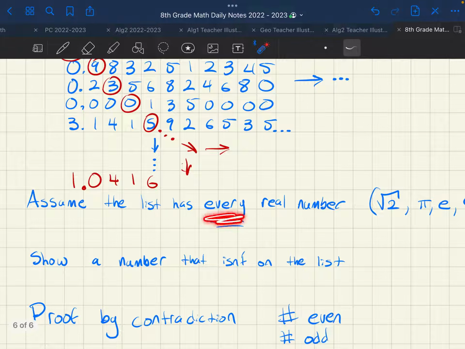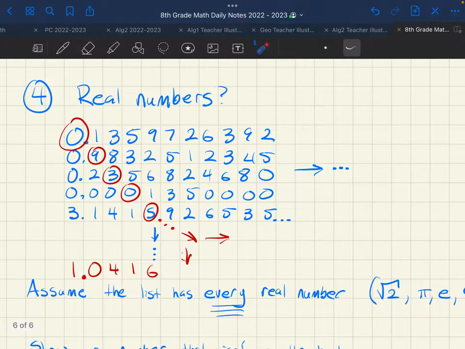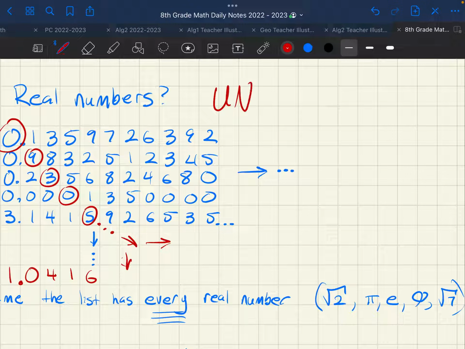And that's a contradiction, because I assumed every number is on the list, but there's a number that isn't on the list. That's like saying I'm 6 feet tall and then I'm 5 feet tall. You can't have both. It's one or the other, sir. And that means that it's impossible, which means the original claim was impossible, and therefore, real numbers, they are unlistable.